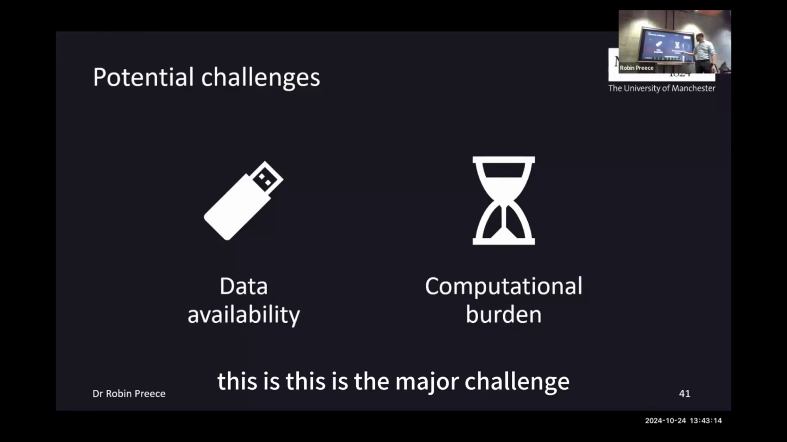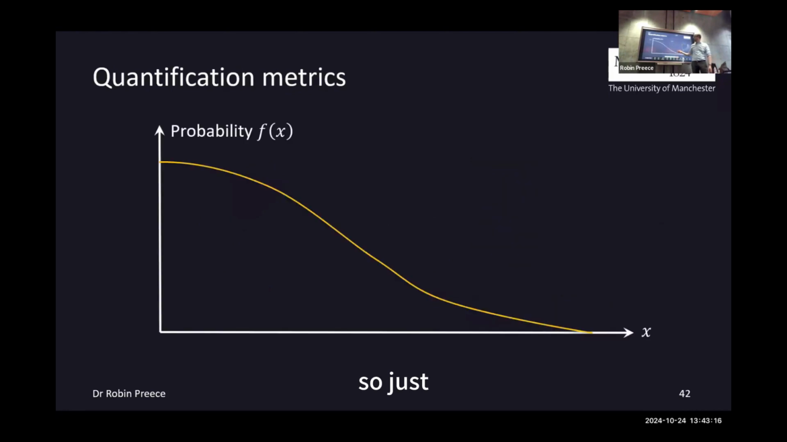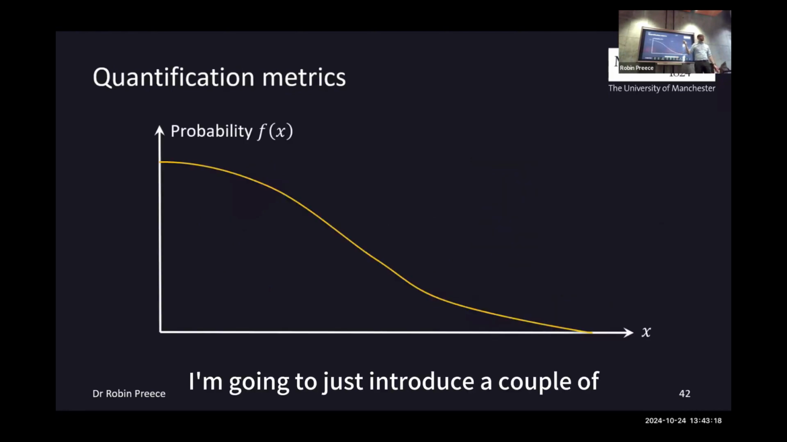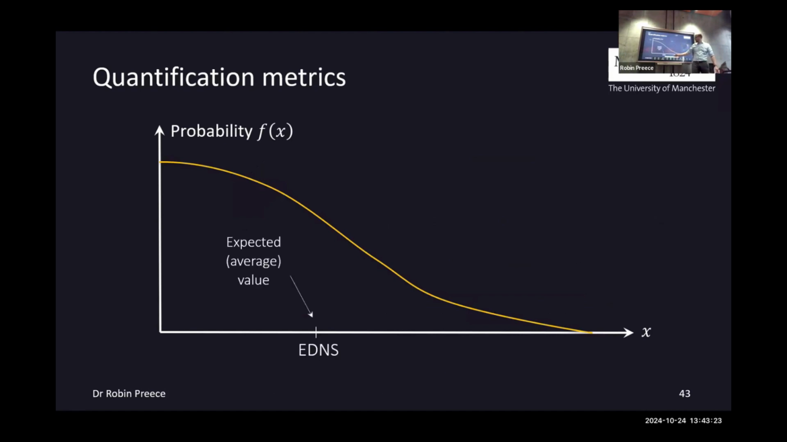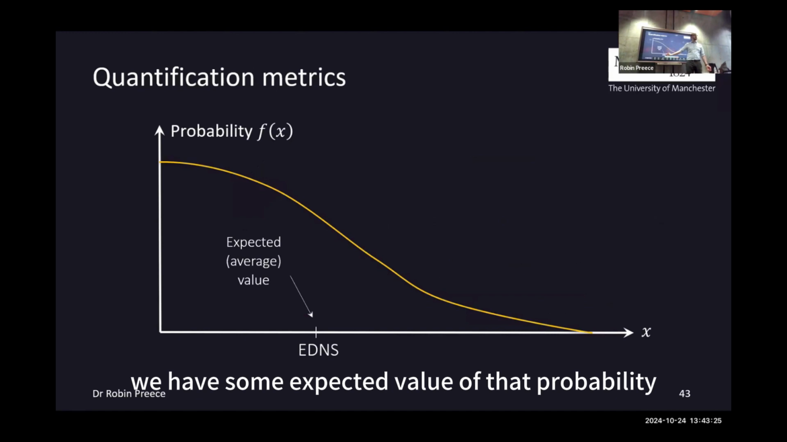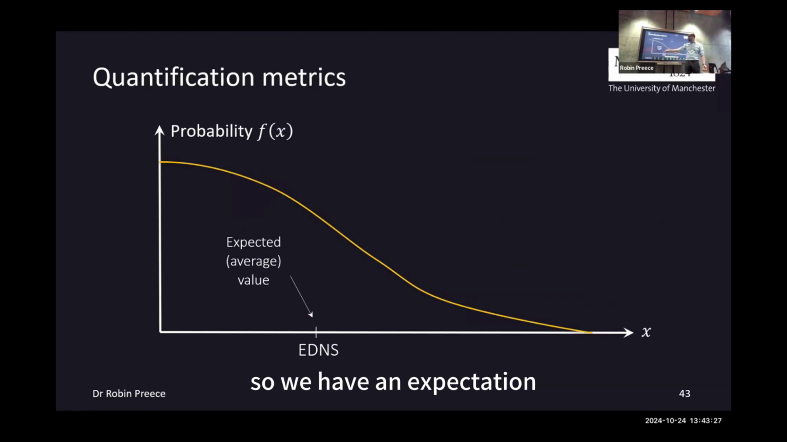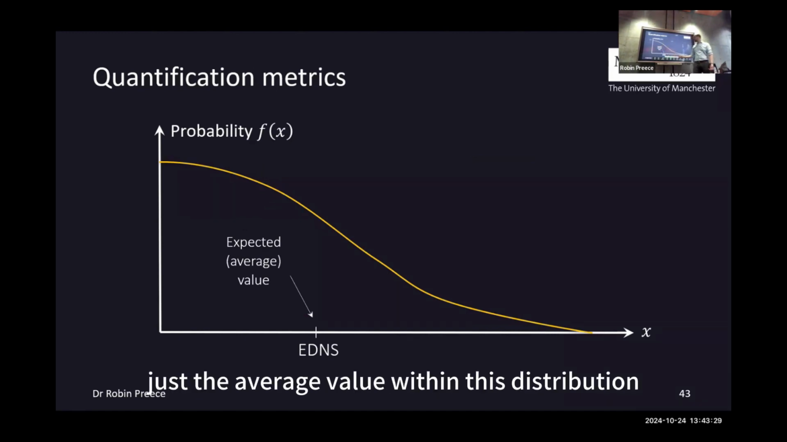Computational burden, this is the major challenge. So in order to do this, I'm going to just introduce a couple of quantification metrics. So if we have some probability, we have some expected value of that probability. So we have an expectation, just the average value within this distribution.